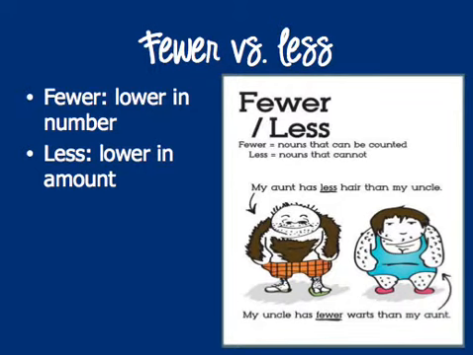Fewer versus less. They both obviously mean lower, but fewer is when you're going to talk about number, whereas less talks about amount. Okay, so my aunt has less hair than my uncle. Okay, hair isn't something that can be counted, so that's an amount. You would use less, whereas my uncle has fewer warts than my aunt. Warts, obviously, unfortunately, can be counted, so that's a number, so you would use fewer.